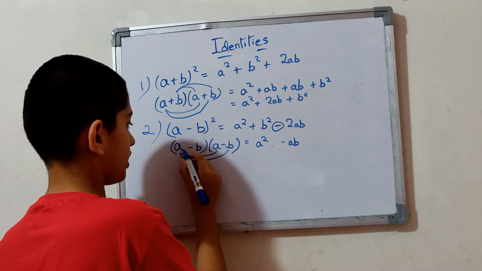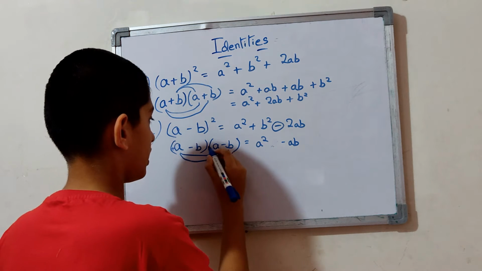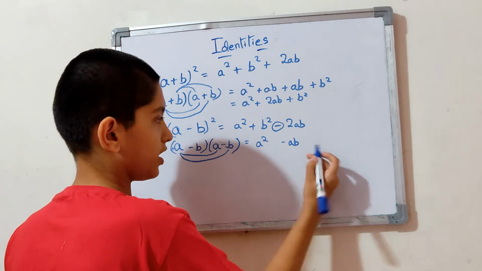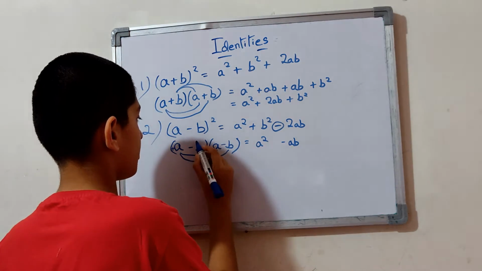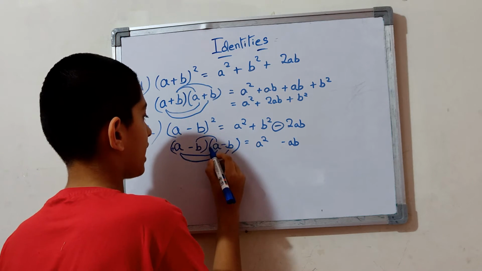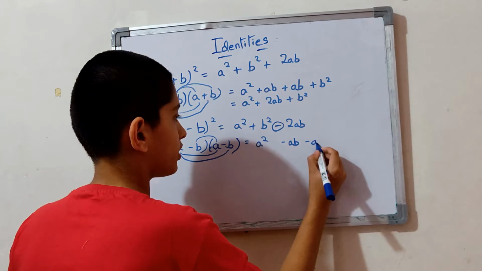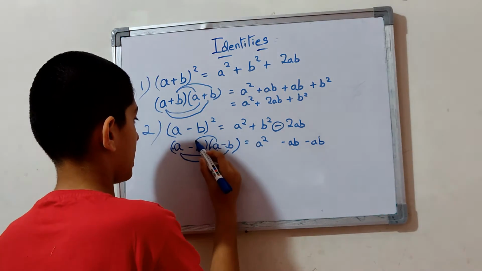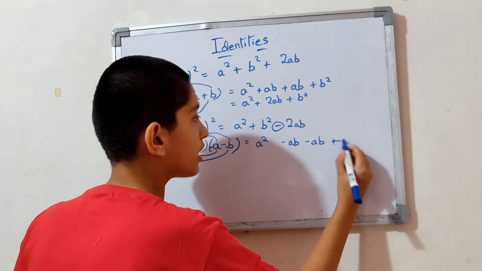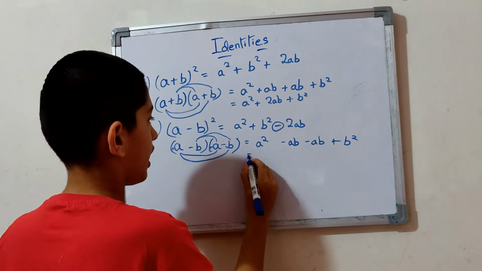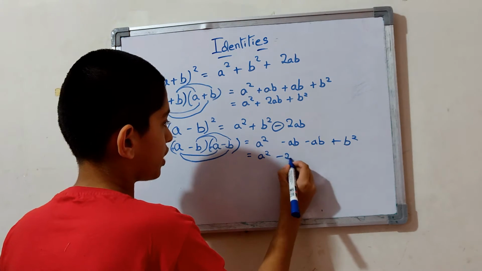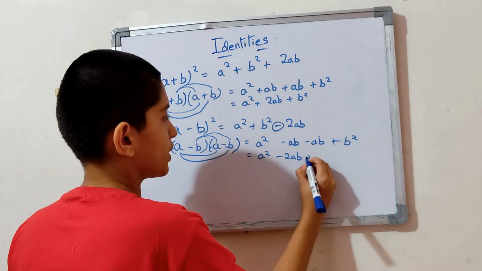This is because here plus and here minus, plus into minus is minus, of course. And here minus b into plus a is again minus ab, and minus into minus is plus b square. The answer is a square minus 2ab plus b square.